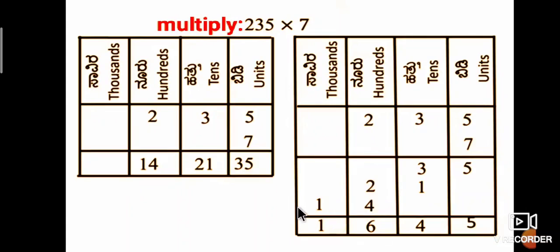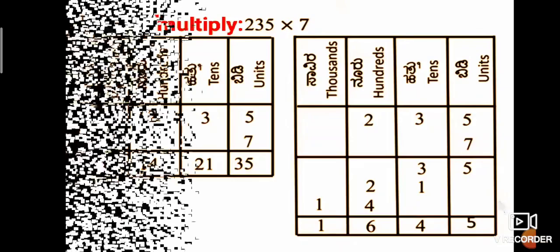Again, the sum of all these numbers: 5 as it is, 3 plus 1 is 4, 2 plus 4 is 6, 1 as it is. Therefore 1645 is the product when the factors 235 into 7. 235 into 7 is equal to 1645.